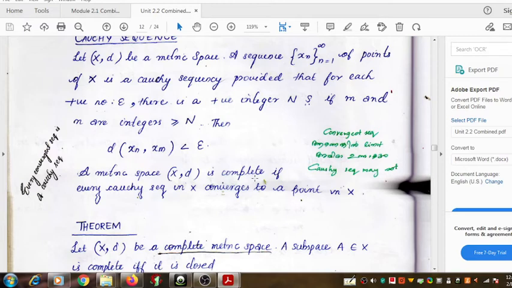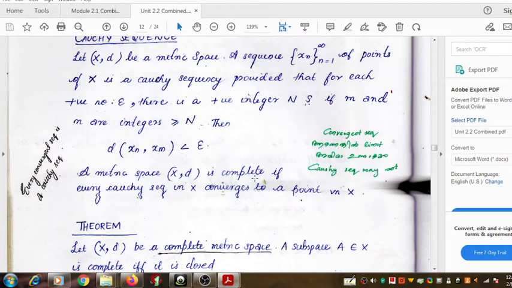So for a metric space to be called a complete metric space, what is the essential thing? Every Cauchy sequence must converge to a point in that space. Every Cauchy sequence must converge to a point in that space. Then only can we say that space is a complete metric space.